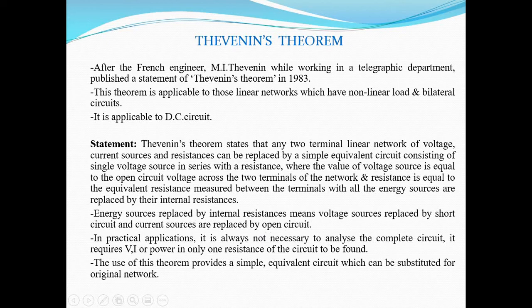That means in case of Thevenin's theorem, we convert the complicated circuit into the simple equivalent circuit having voltage source in series with internal resistance. Voltage source in series with equivalent resistance.